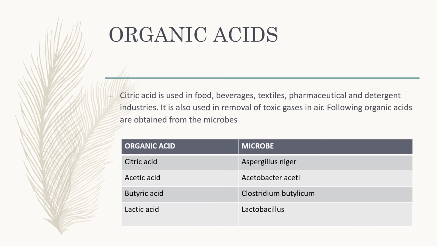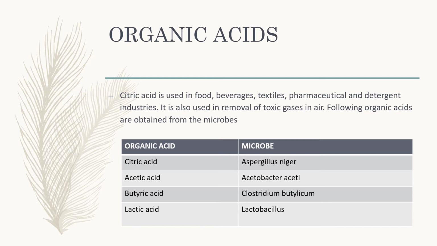Now the category organic acids. Few of them are tabulated here. Begin with citric acid. This citric acid is used in food, beverages, textile, pharmaceutical, and detergent industries. So it has a very wide range of use. Not only this, it is also used in the removal of toxic gases in the air.